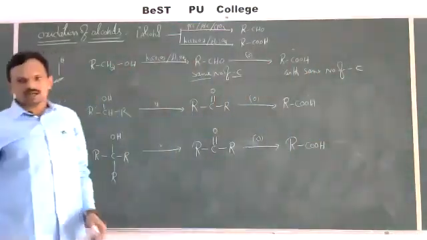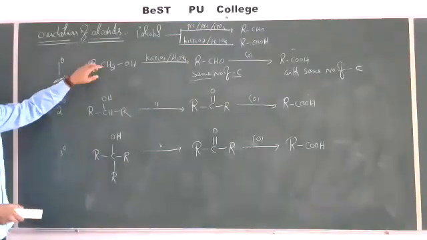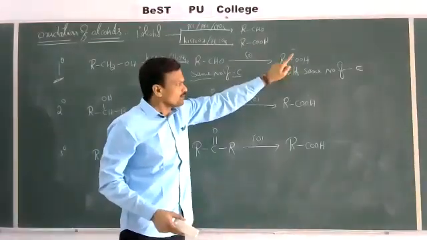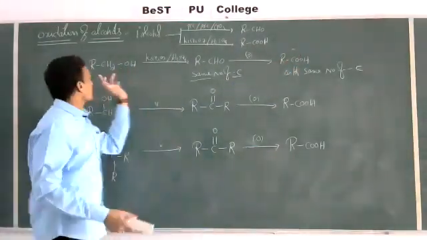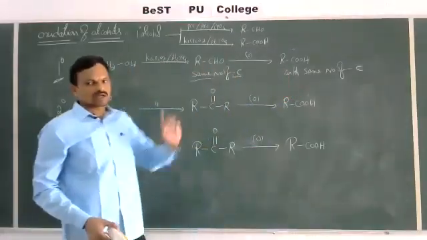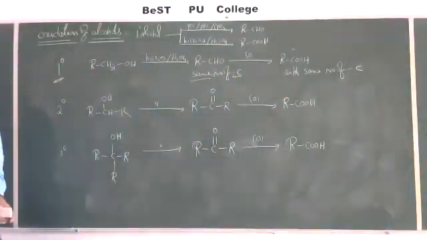Primary alcohols on oxidation give aldehydes, which on oxidation give carboxylic acid with the same number of carbons. Alcohol, aldehyde and carboxylic acid all contain the same number of carbon atoms.